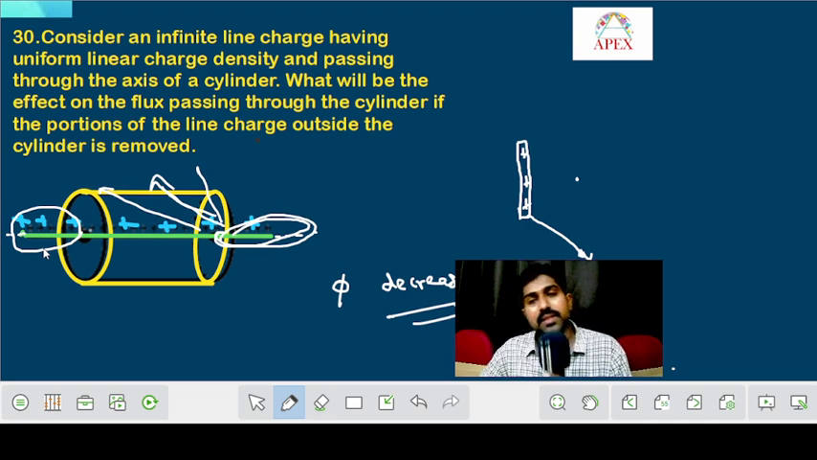In general, we know that flux will be produced only because of charges inside the closed surface. We know that clearly. But here they are asking about flux through the curved surface of the cylinder only. In that particular case, the outside part also will contribute to that. So if you remove them, definitely flux will decrease.